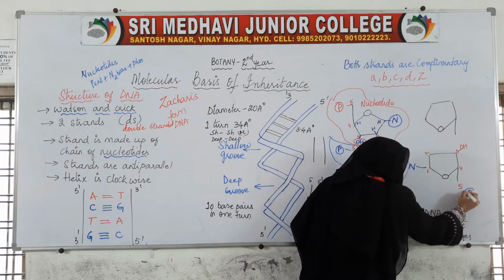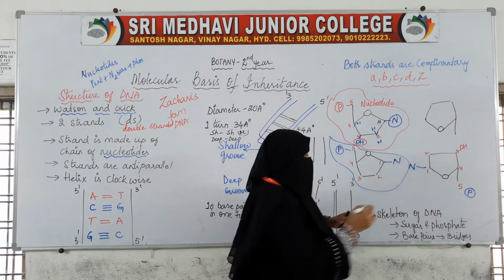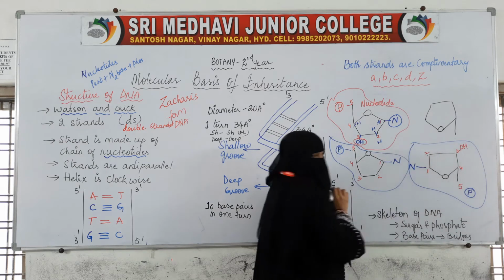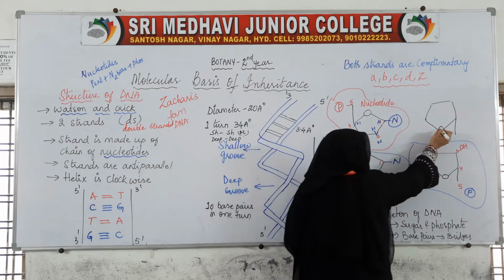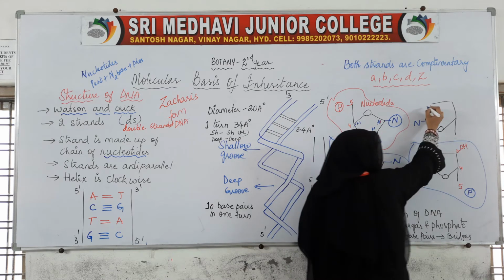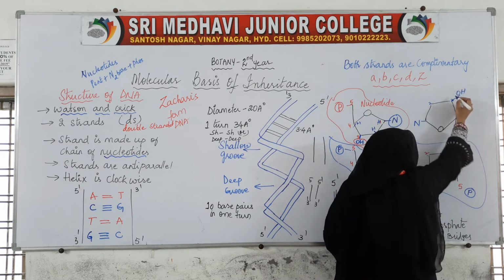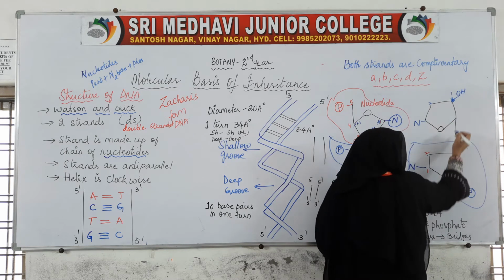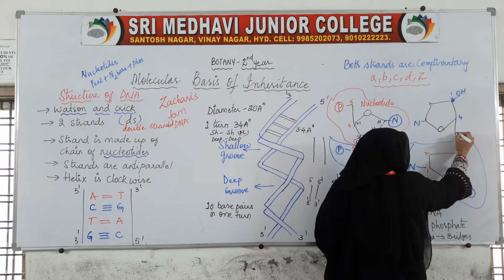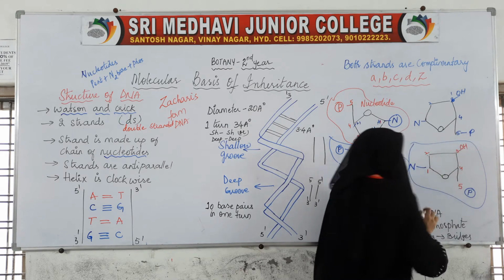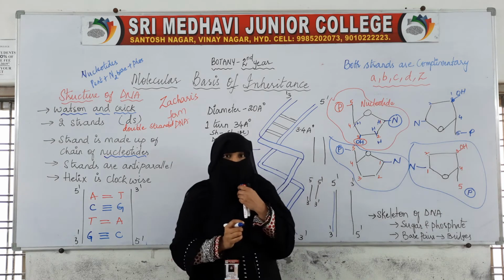To the fifth carbon, phosphate will be attached. So this is also one nucleotide.